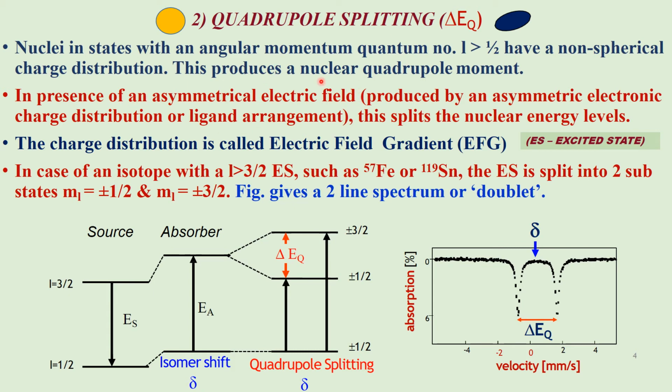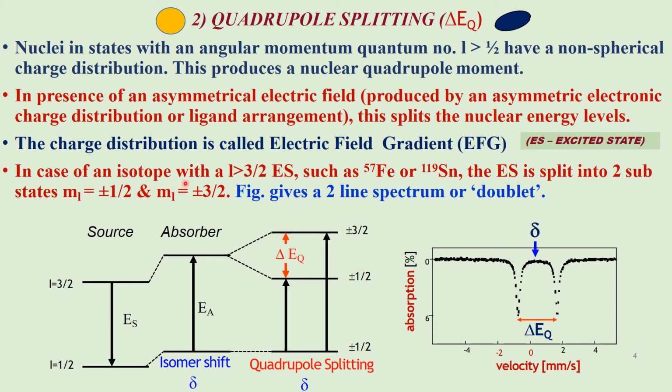Now, in the presence of an electric field produced by an asymmetric electronic charge distribution, or due to ligand arrangement or coordination, the I equal to 3/2 nuclear level is split into two. The asymmetric electronic charge distribution gives rise to what is called the electric field gradient.